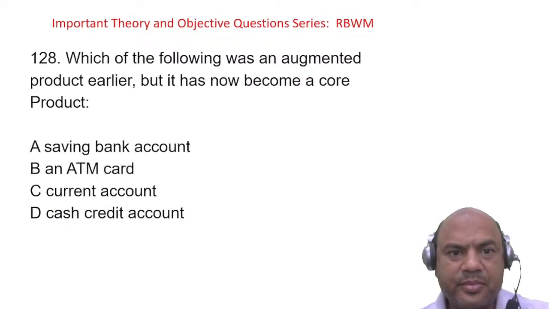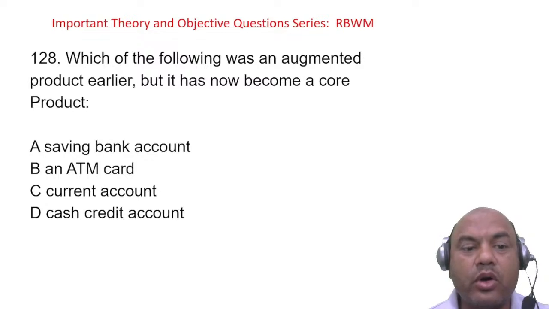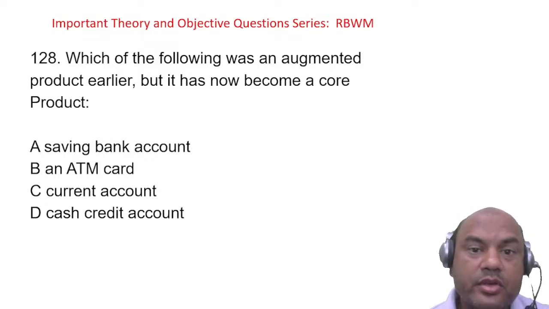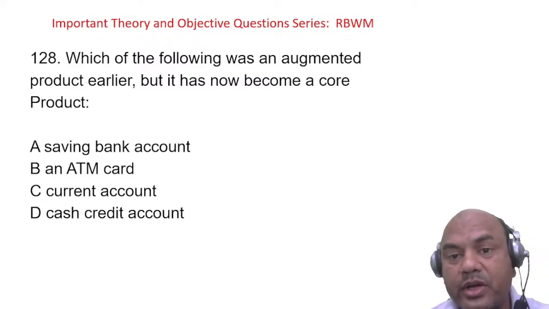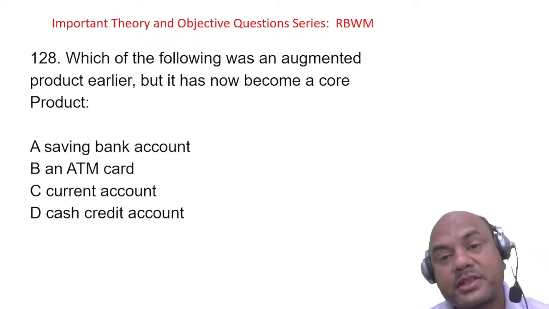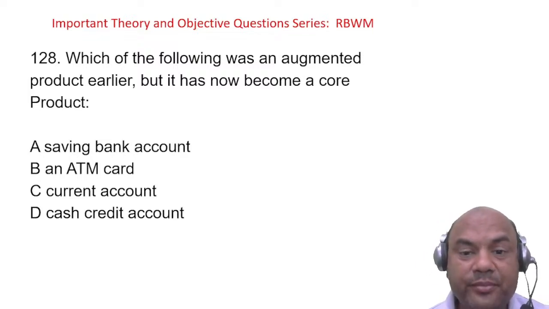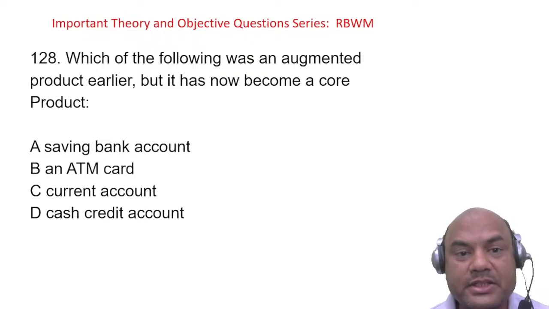Which of the following was an augmented product earlier, but has now become a core product? So augmented means what? What are the types of products? Everyone, type in the comment section.